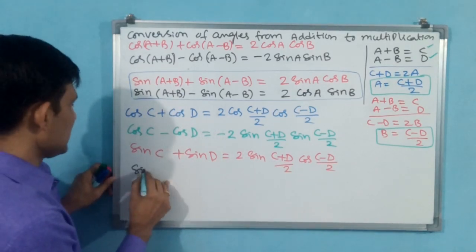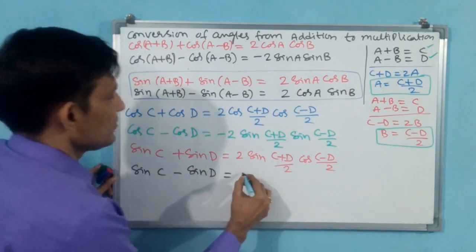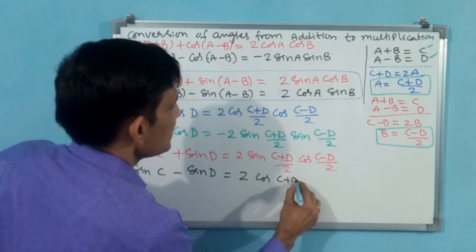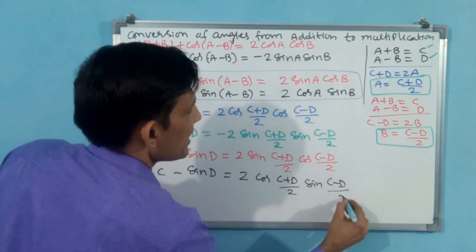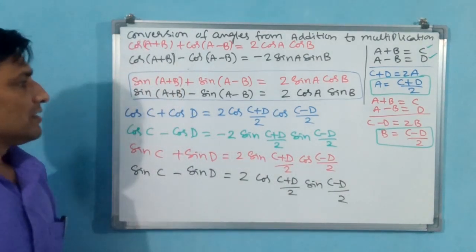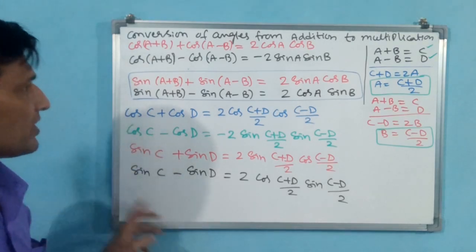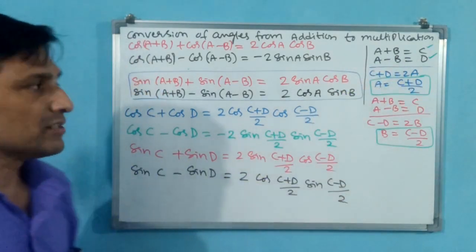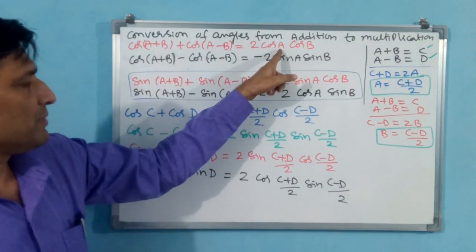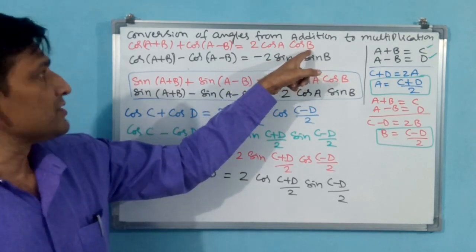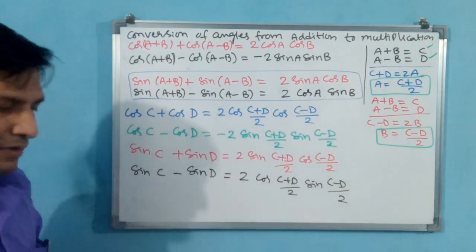Sin C minus sin D is equal to 2 cos (C plus D) by 2 sin (C minus D) by 2. See, these 4 along with the other 4, these also you take. But these 4 you can easily achieve by changing this. A plus B you say C, then A is equal to (C plus D) by 2, B is equal to (C minus D) by 2. A minus B you take as D. Like this you can convert.